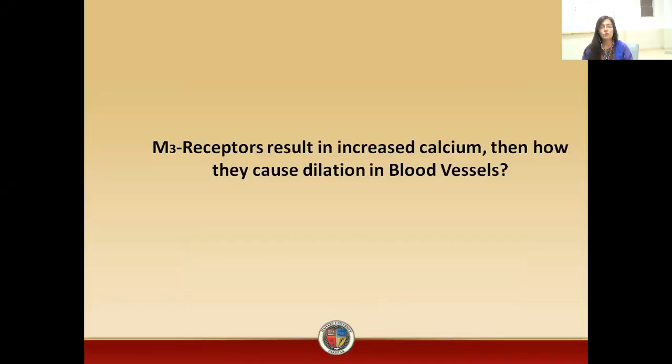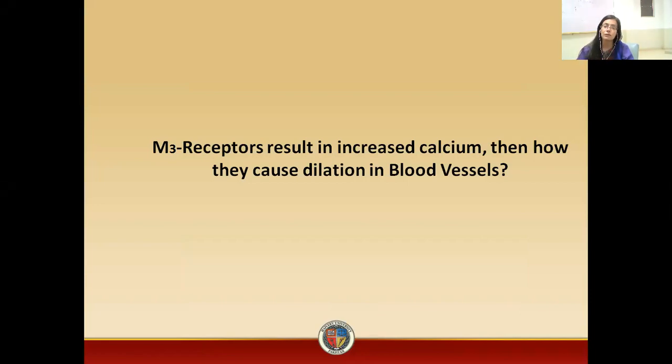So students, we are going to discuss a question: activation of M3 receptors results in an increase in calcium level, then how do they cause dilation in blood vessels? There is an assumption that whenever there is an increase in calcium level within the cells, there must be constriction, but it does not always happen. So what happens in case of M3 receptor activation?